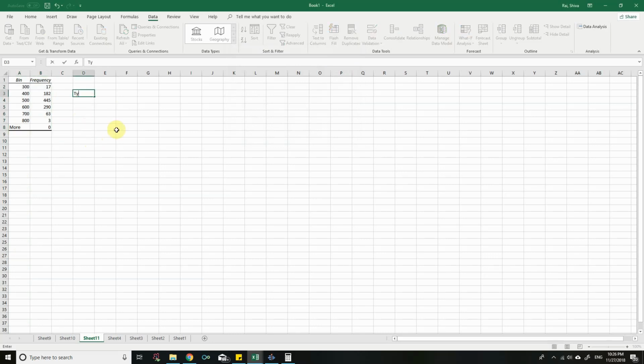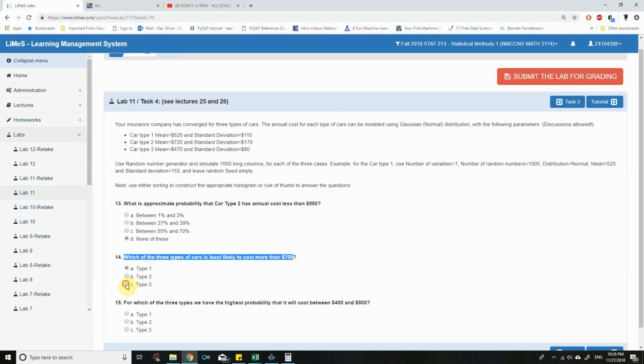So this is type 3, and beyond 700 we have just 3, that is 3 divided by 1000. Now if you compare these three things, worksheet number 9, 0.051, 0.52, 0.003, so type 3 car is least likely to spend more than $700 for maintenance per year. So type 3 car.